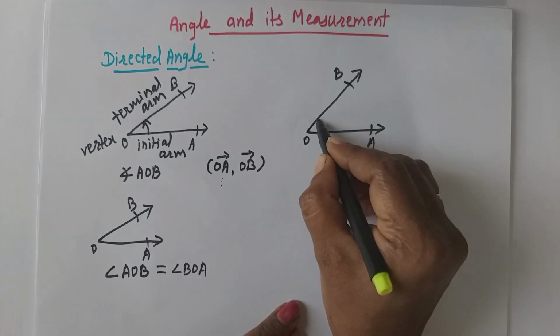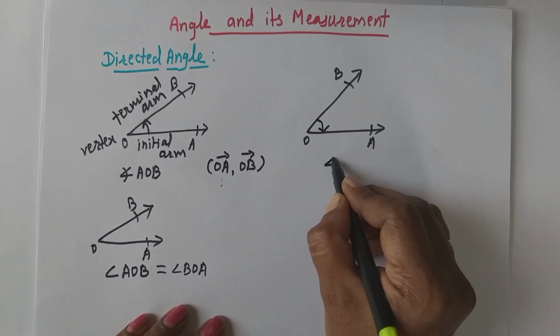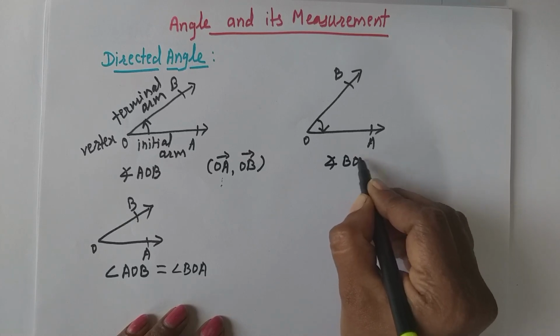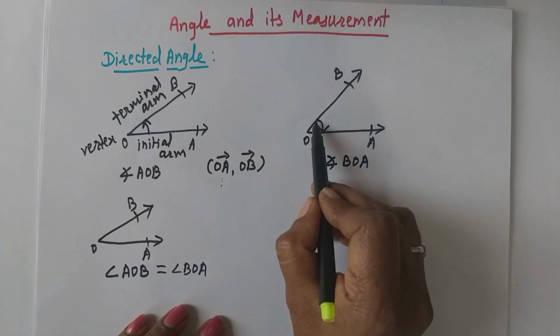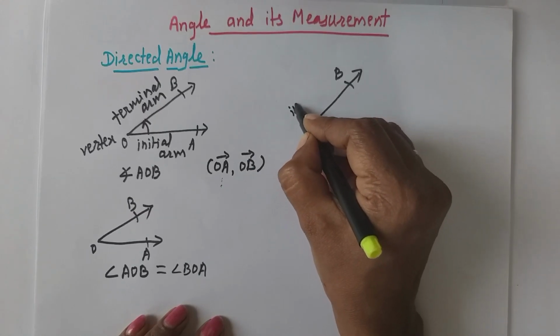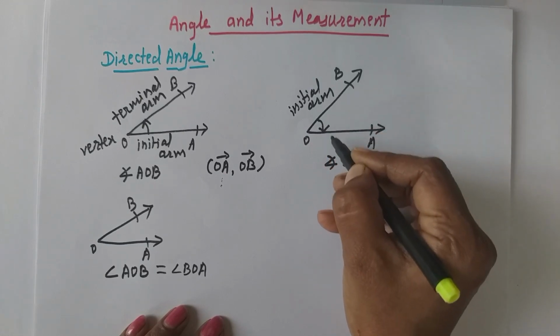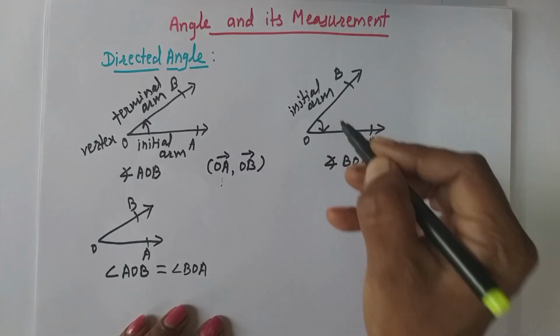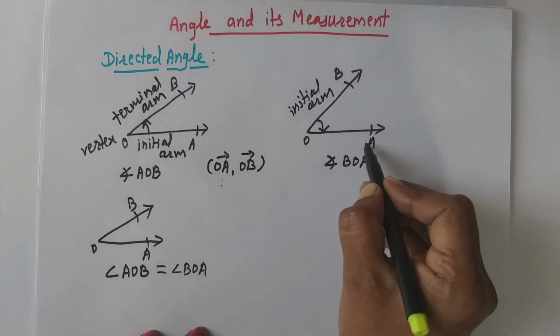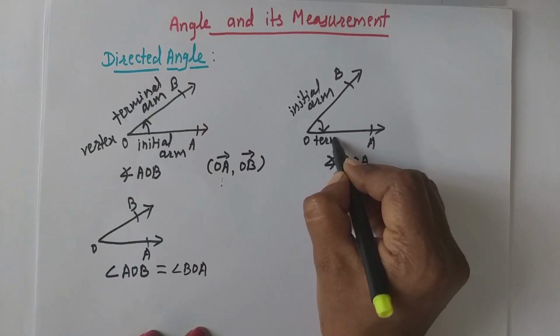If direction is like this from B to A, then this angle is written like this, BOA, because it is rotating from B to A, means here OB is initial arm. It starts rotating from ray OB, therefore OB is initial arm and ends towards ray OA, therefore it is terminal arm.